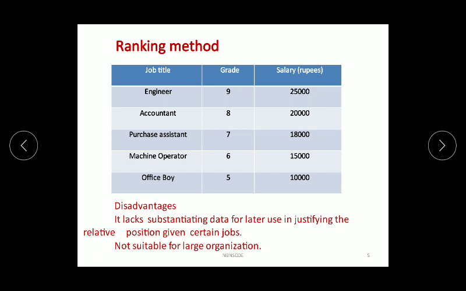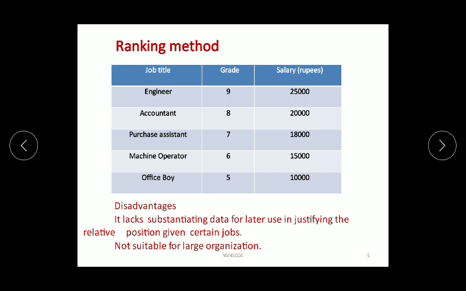The basic disadvantage in this type of ranking method is that it lacks substantiating data for later use. Means we have upgraded just a rank, but in case in future there exists another rank, then this type of ranking method may be obsolete.